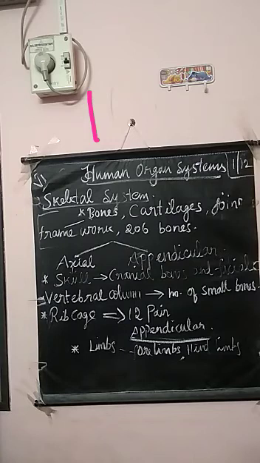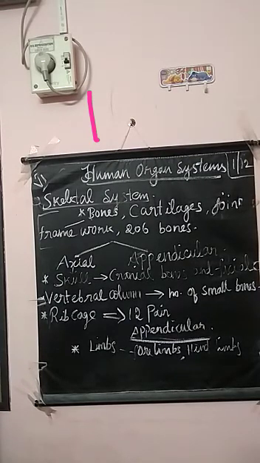Bones provide the structure of the body, and along with muscles, we can move from here to there, like walking and running. Then the human adult skeletal system consists of 206 bones, with their cartilages and tendons.